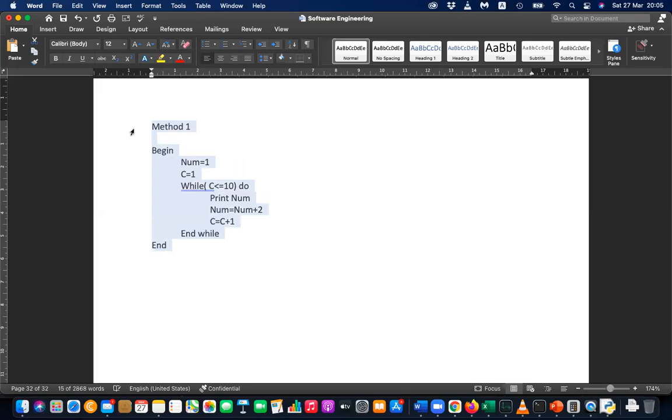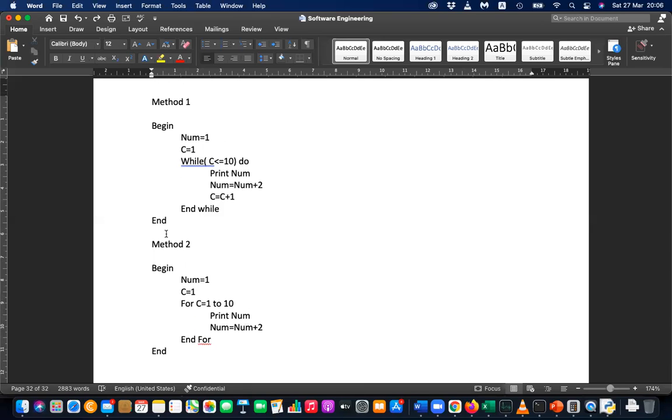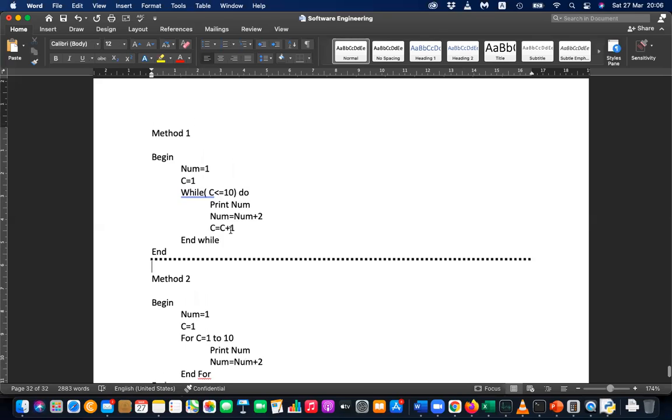Method 2, there's another method of telling the same. You can say method 2: for c equal 1 to 10. Then you can end the for. For c equal 1 to 10, print num equal num plus 2. So no need to instruct to go one by one, because it will automatically go one by one. This is method 2. And now you know method 1 and method 2 both.